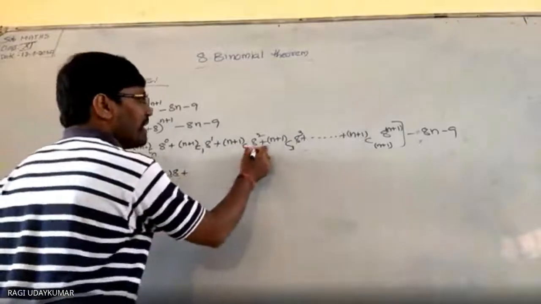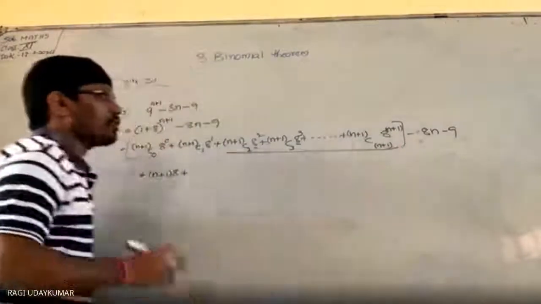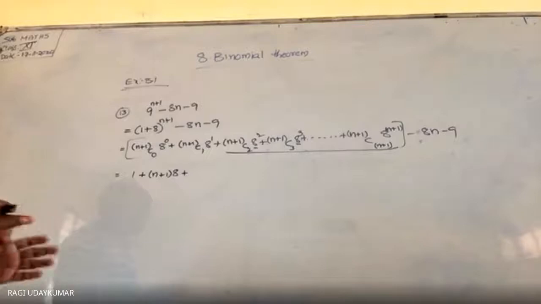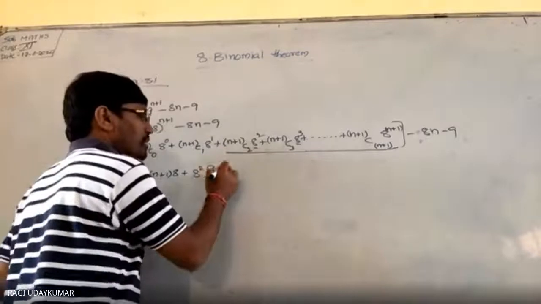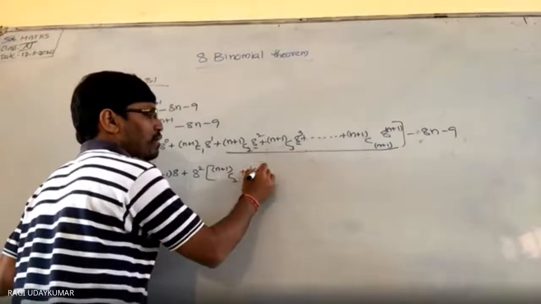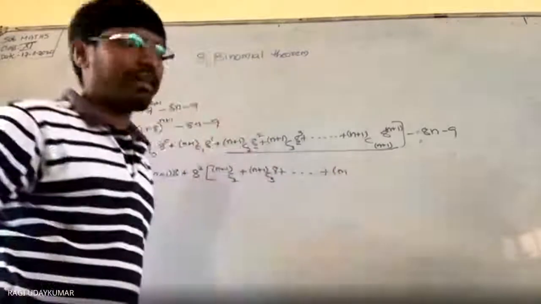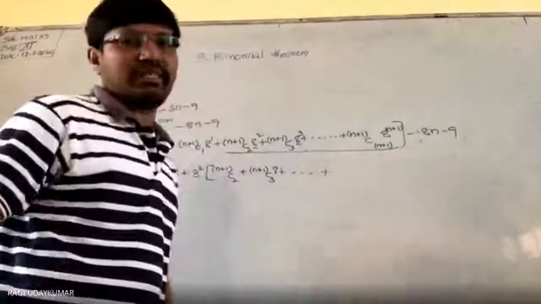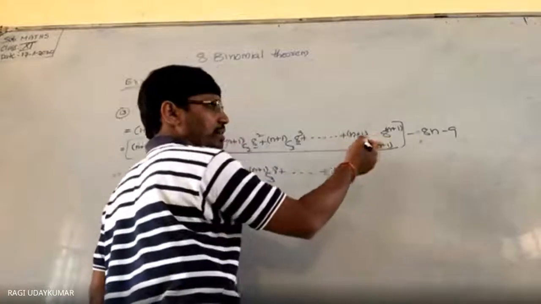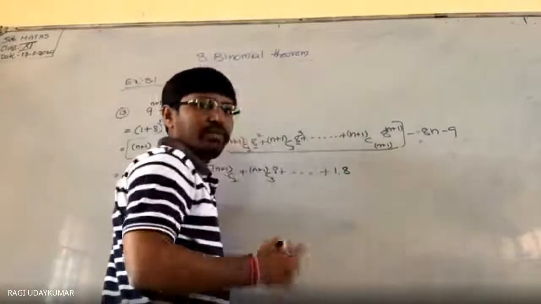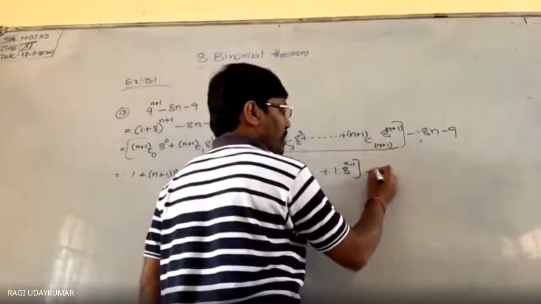Next, whenever you see here 8 square, in every term from here onwards, till here, 8 square is there. In every term there is 8 square. So that 8 square you write outside. And the remaining terms you see: n plus 1 C2 plus n plus 1 C3 8 plus and so on. n plus 1 C n plus 1 value, that doesn't matter to us. And in every power, 2 is decreasing. So what will 8 to the power of be? Yes, here it is n plus 1, that will decrease by 2, so it becomes n minus 1. Minus 8n minus 9.